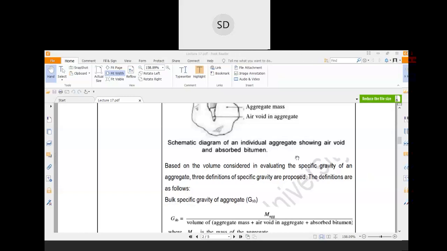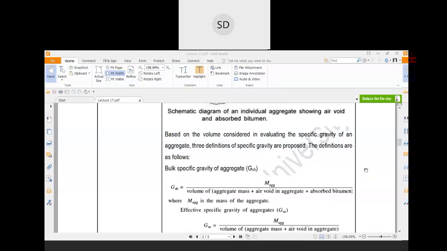The definition of the bulk specific gravity is as follows. It is the mass of the aggregate divided by the volume of the aggregate mass plus air voids in the aggregate plus absorbed bitumen.